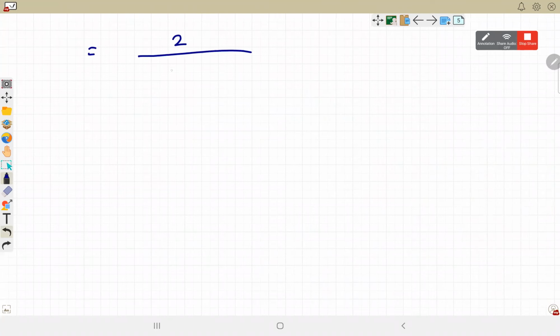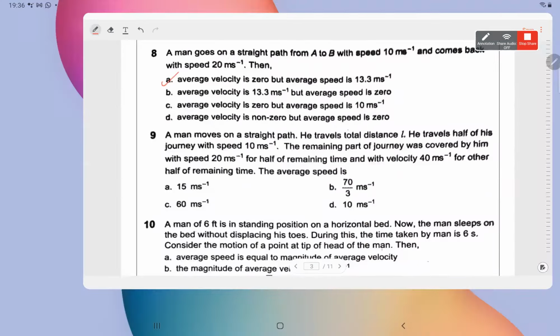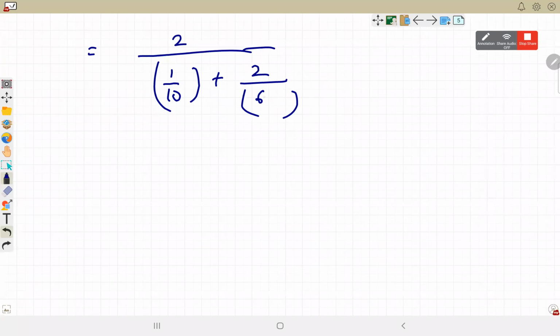So 2 divided by 1 upon 10 plus 2 divided by 20 plus 40, that is 60. Right? What will the answer be then? 15 meter per second is the average speed of this journey.